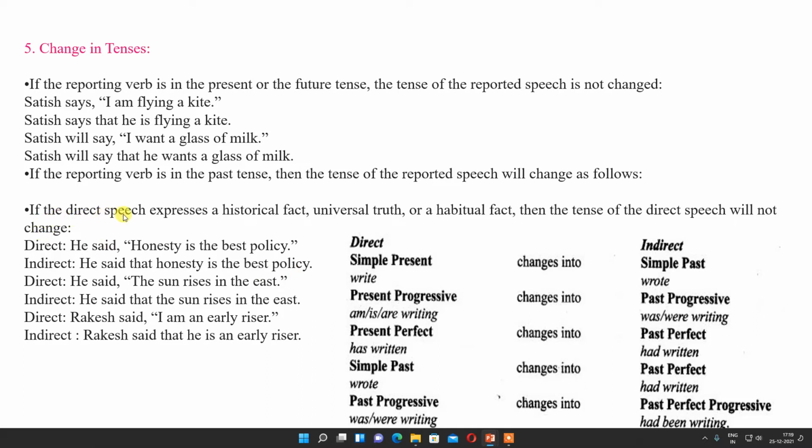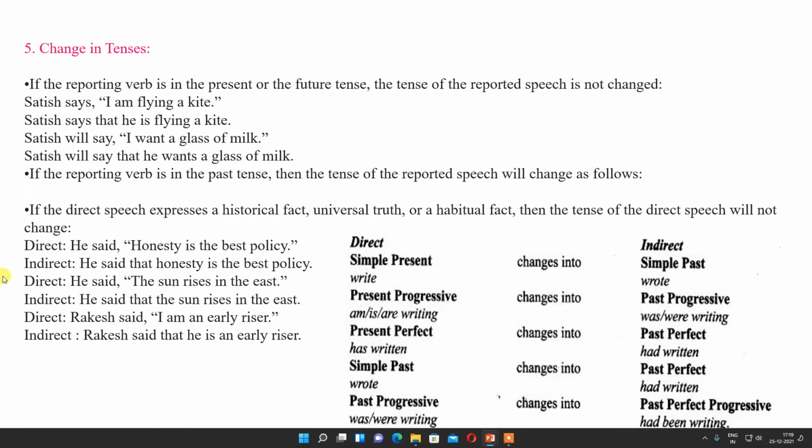Now, if the direct speech expresses a historical fact, universal truth, or a habitual fact, then the tenses of the direct speech will not change. So, you have to be careful while changing from direct to indirect. If the statement is a universal truth, historical fact, or habitual fact, its tense will not change. Okay.